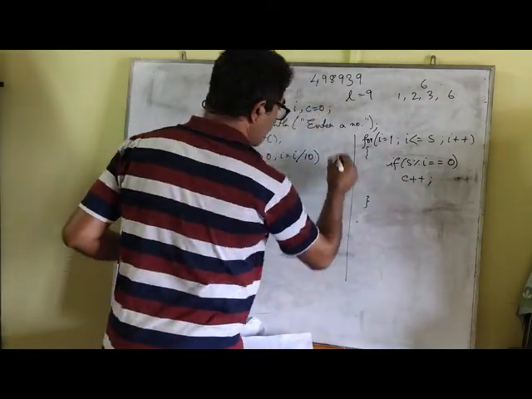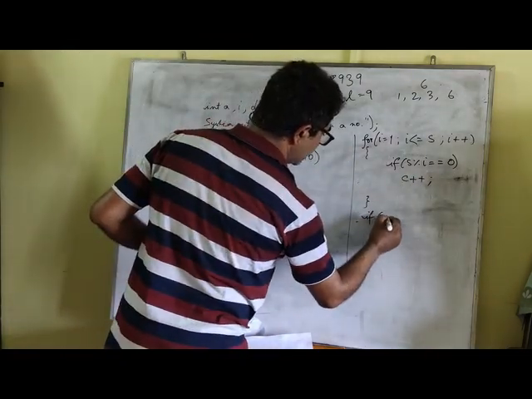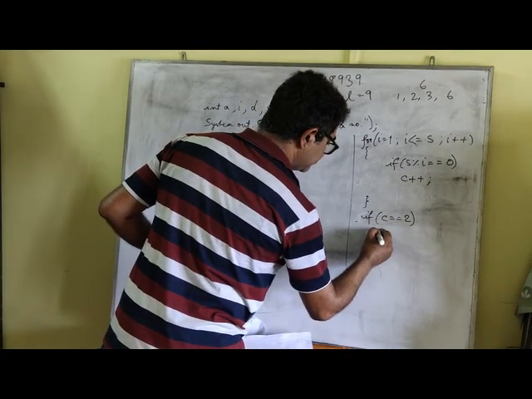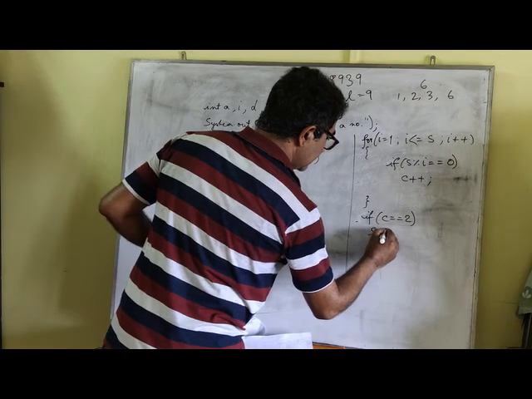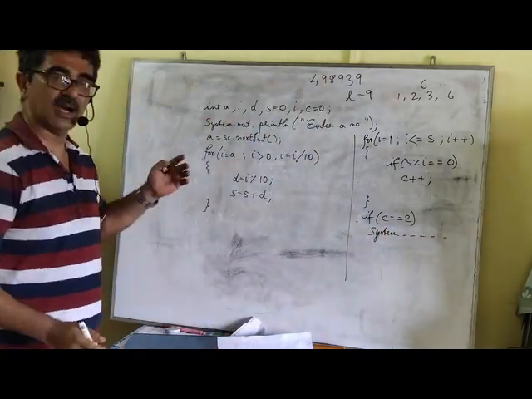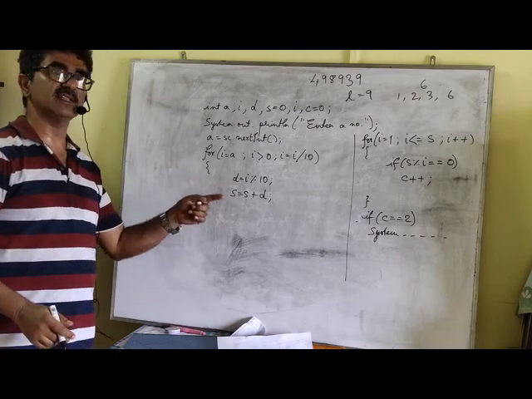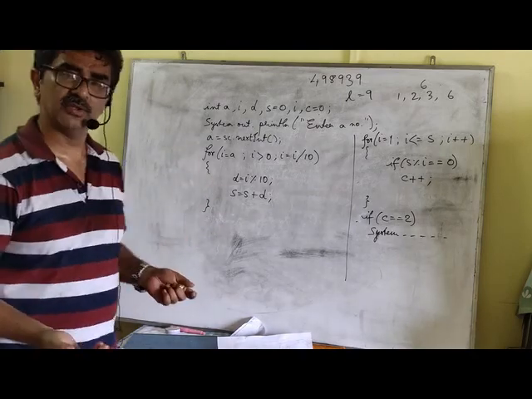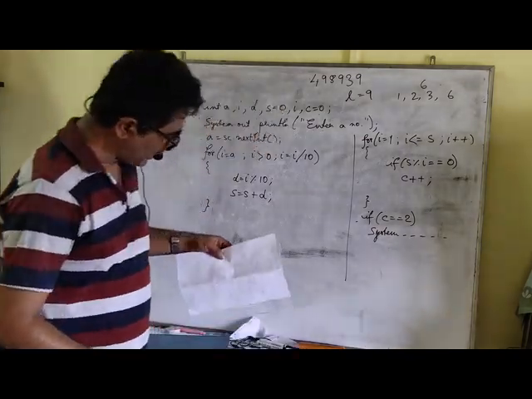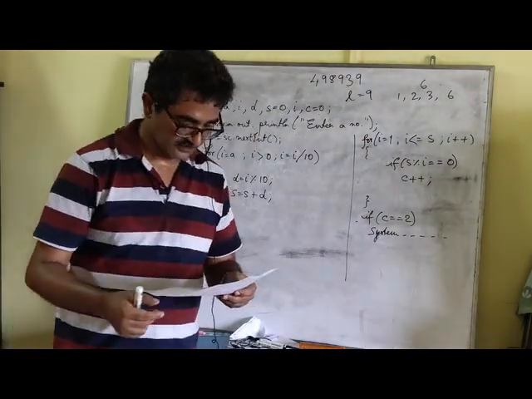At the end of this, I am going to check whether C is 2 or not. If C is 2, I can display a message with system.out.print. I can tell the sum of the digits is a prime number, otherwise, else the sum of the digits is not a prime number. So this is what I am going to do. Simple. Yes? Okay. Now we'll go for the next question.